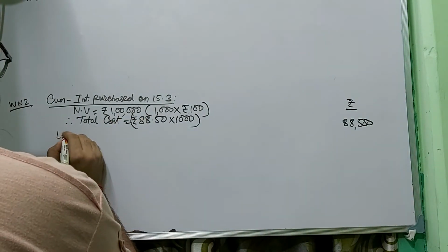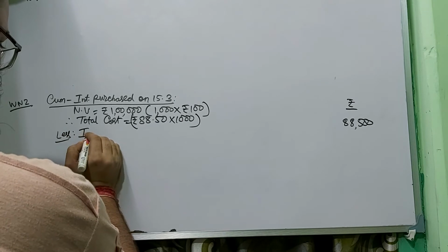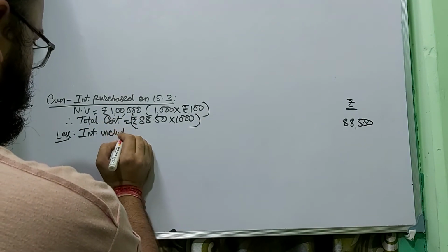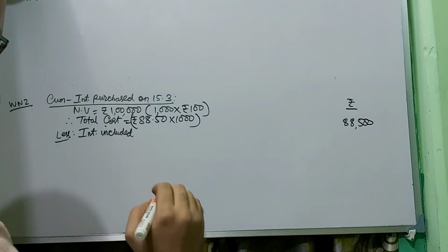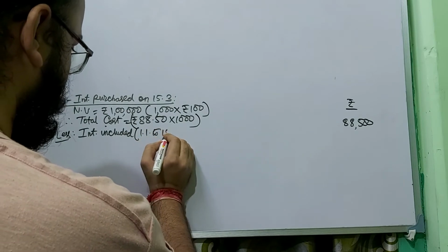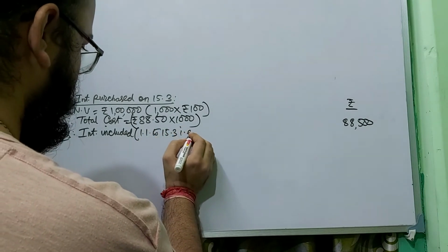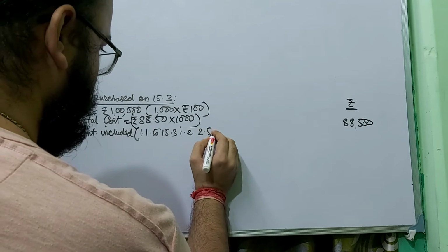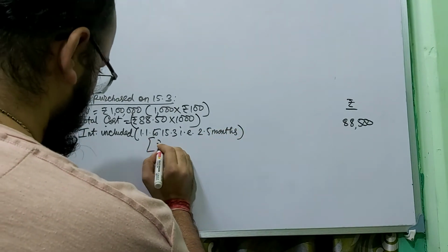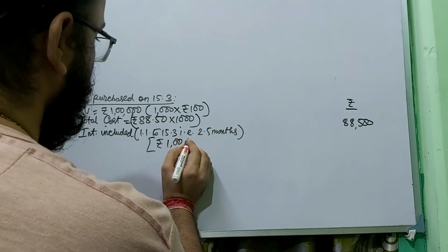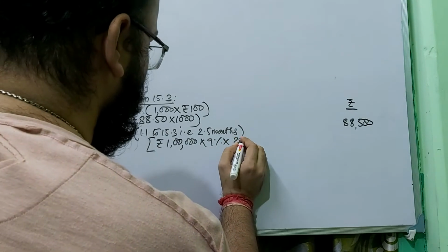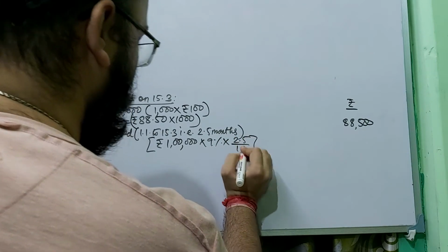Less interest included, 2.5 months. How will you calculate the interest? Nominal value 1 lakh into 9% into 2.5 divided by 12.